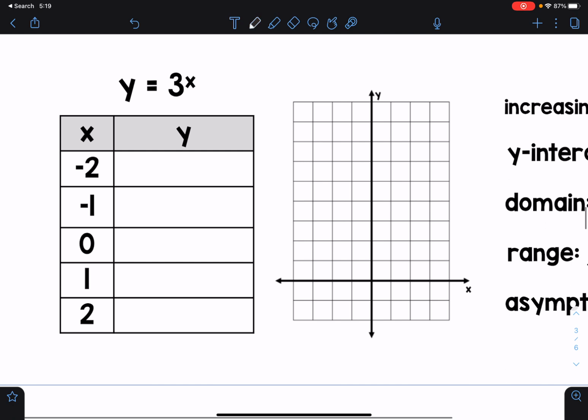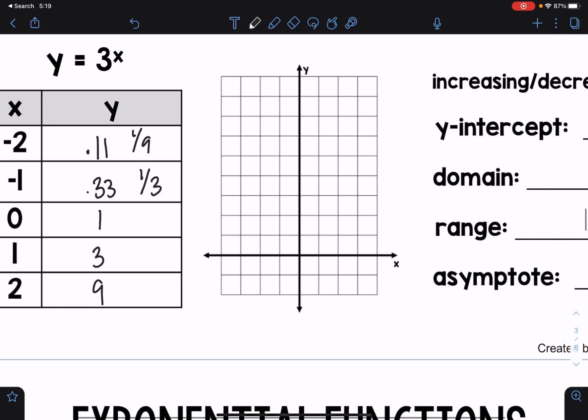Okay, so then the last one, I'm just going to type in 3 to the negative second power, which gives me 0.11, or you might be getting fractions, like you might see 1/9. 3 to the negative first power is 0.33, or 1/3. 3 to the 0th power is 1. 3 to the first power is 3. 3 squared is 9.